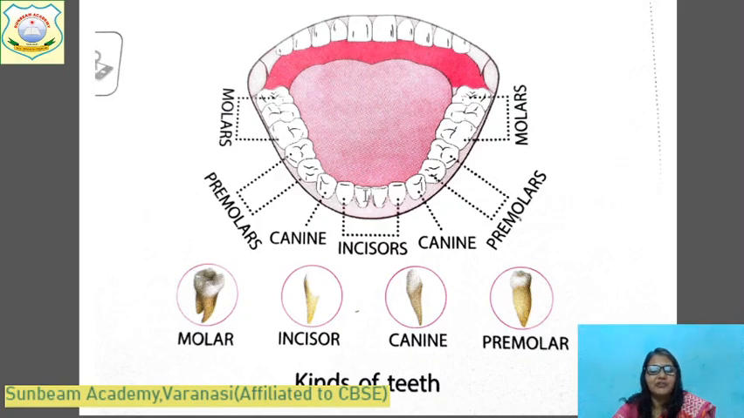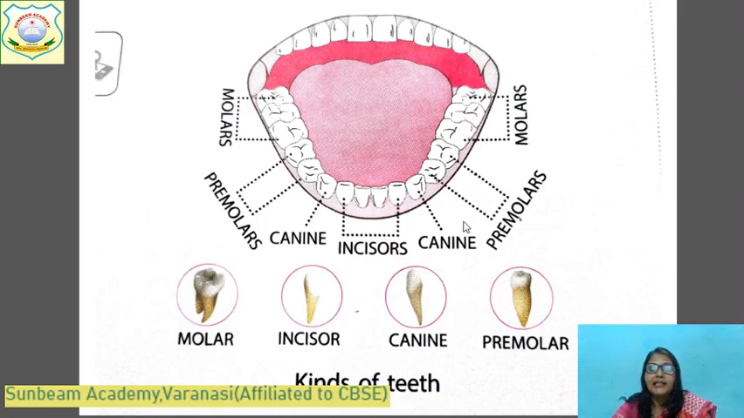We first cut the food with what? With incisors. After that there are canines. They are 4, 2 in the lower jaw and 2 in the upper jaw. And they are a little sharp. Canines are bigger and a little sharp. They help to tear the food. And carnivorous animals have very sharp canines.